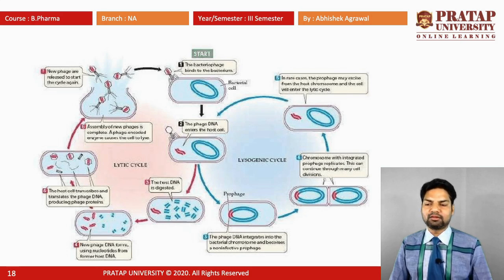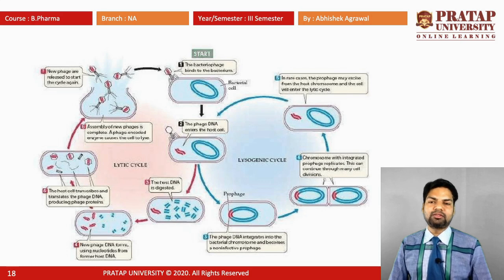Fourth one is the new phage DNA is made. In the fifth one, the host cell transcribes and translates the phage DNA and produces the phage proteins. In the lytic cycle, the last phase is the assembly of the new phages is completed and the phage enzyme is sent to the lysis and new phages are regenerated.